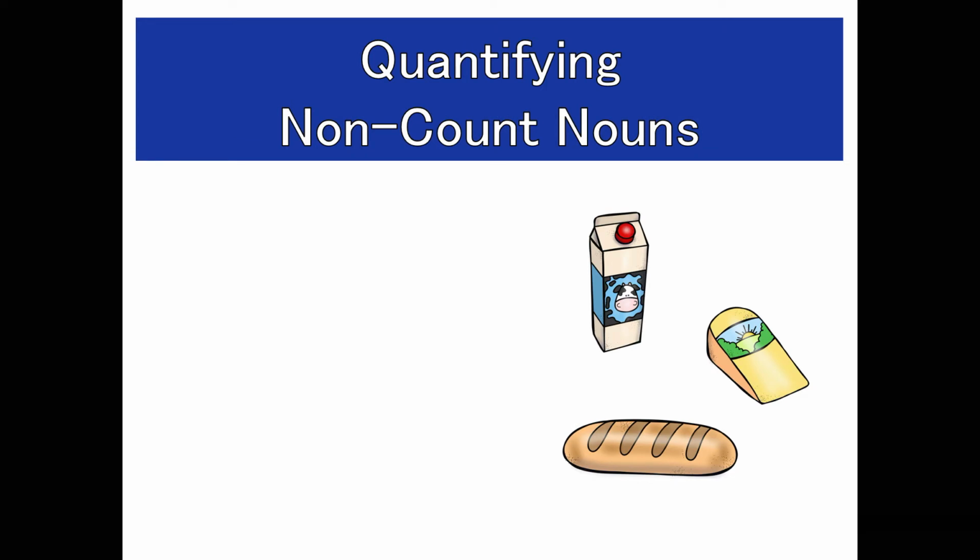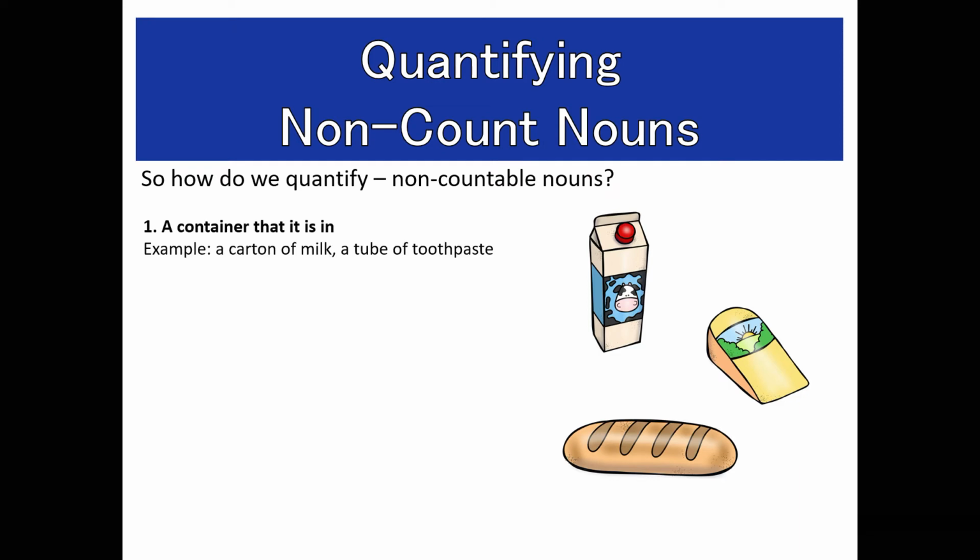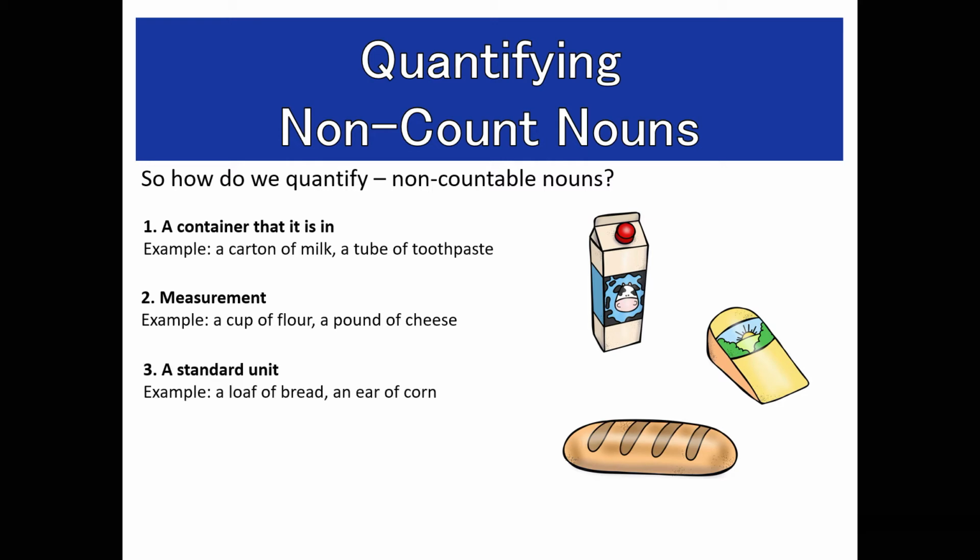Quantifying non-count nouns. If we can't count them, how do we know how many we have? This next slide will show you how we can quantify them. One, a container that it is in. For example, a carton of milk, a tube of toothpaste. Measurement: a cup of flour, a pound of cheese. A standard unit: a loaf of bread, an ear of corn. One corn is called an ear of corn.